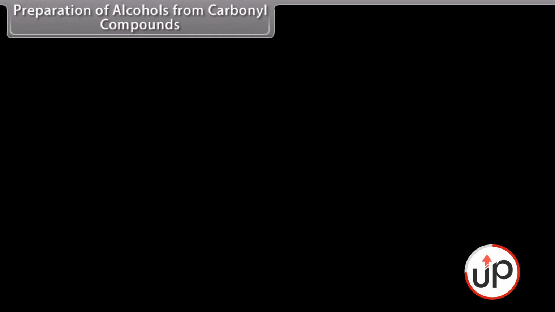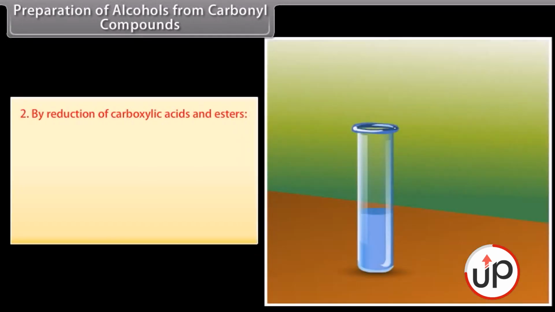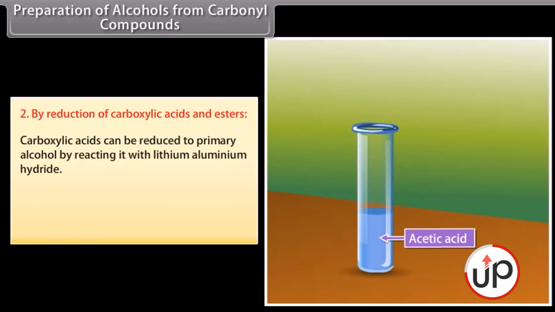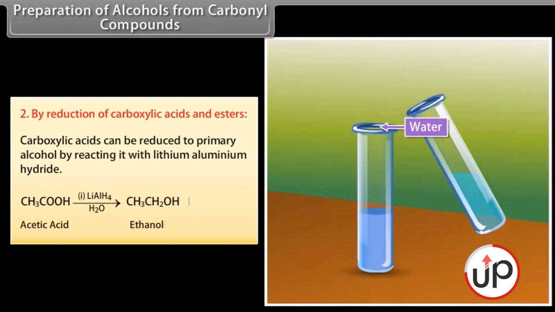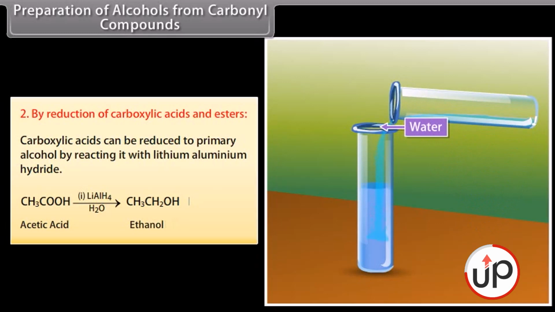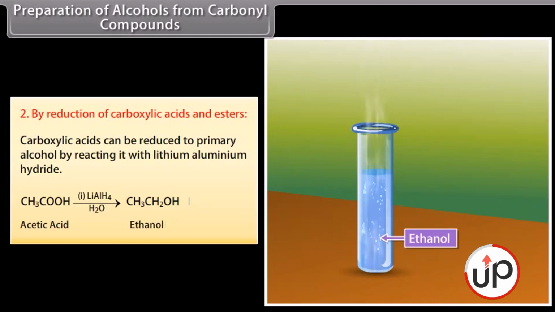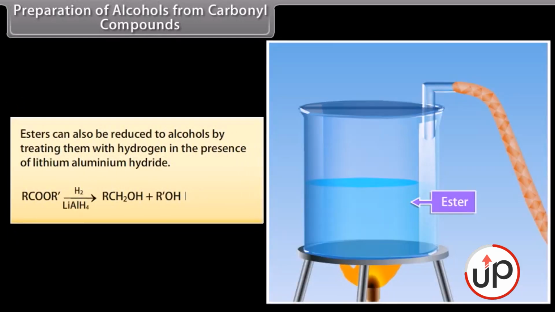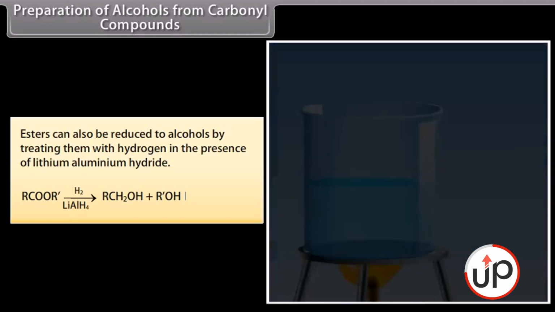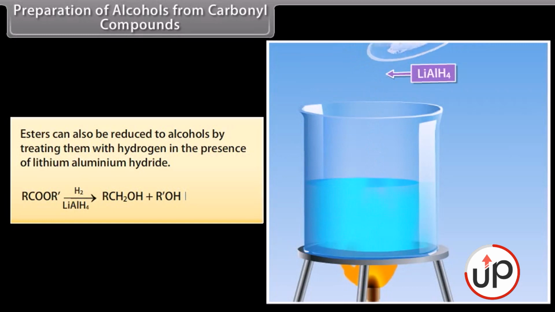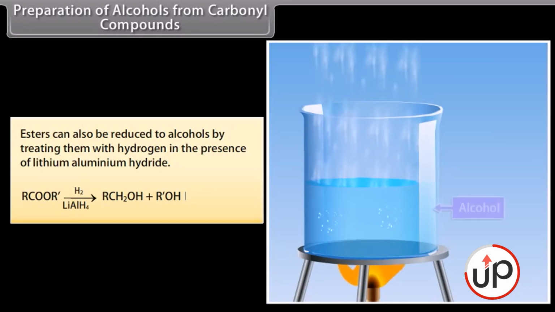From carbonyl compounds, by reduction of carboxylic acids and esters. Carboxylic acids can be reduced to primary alcohol by reacting them with lithium aluminium hydride. Lithium aluminium hydride is mixed with acetic acid along with water, which forms ethanol. Esters can also be reduced to alcohols by treating them with hydrogen in the presence of lithium aluminium hydride. On treating esters with hydrogen in the presence of lithium aluminium hydride, it forms alcohol.